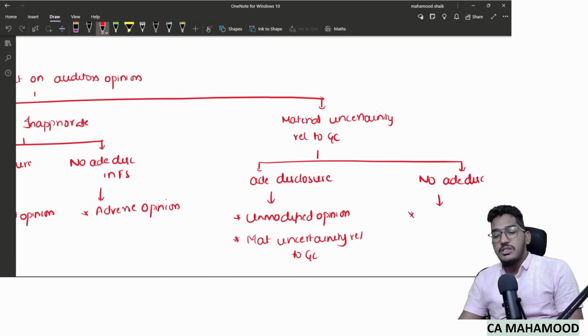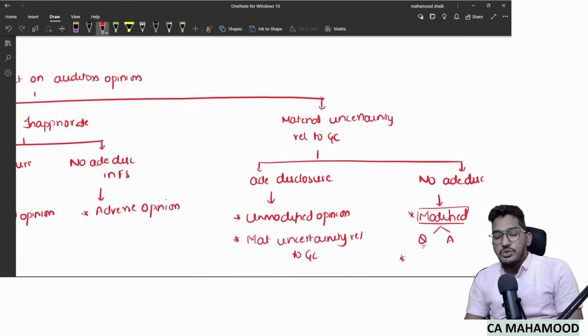Sir, what if there is no adequate disclosure? If there is no adequate disclosure, straightforward, we will give modified opinion. Which kind of modified opinion, sir? Either qualified opinion or adverse opinion will be given. If the effect of material uncertainty is only material but not pervasive, qualified opinion. If the effect of material uncertainty is material and also pervasive, then adverse opinion. So the auditor will give modified opinion if no adequate disclosure has been given in the financial statements.